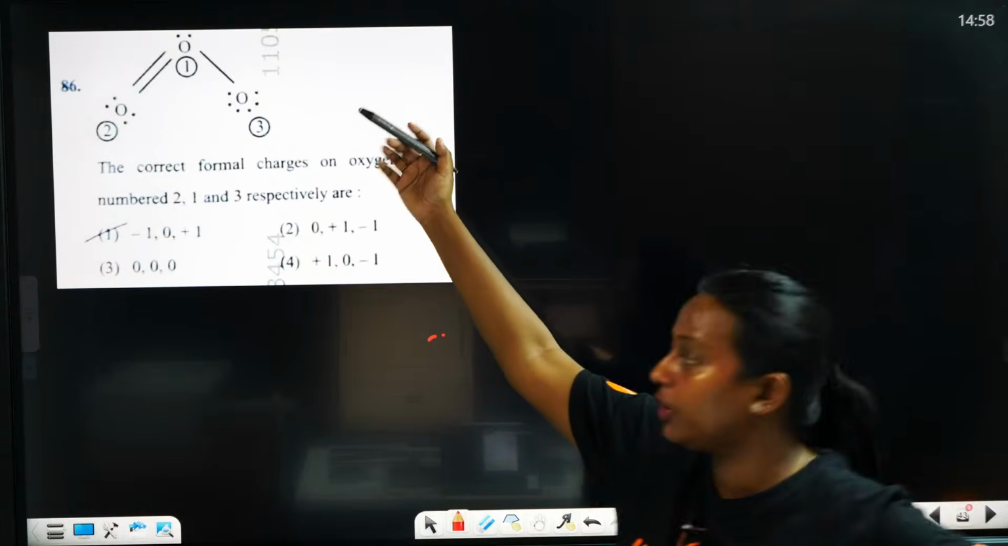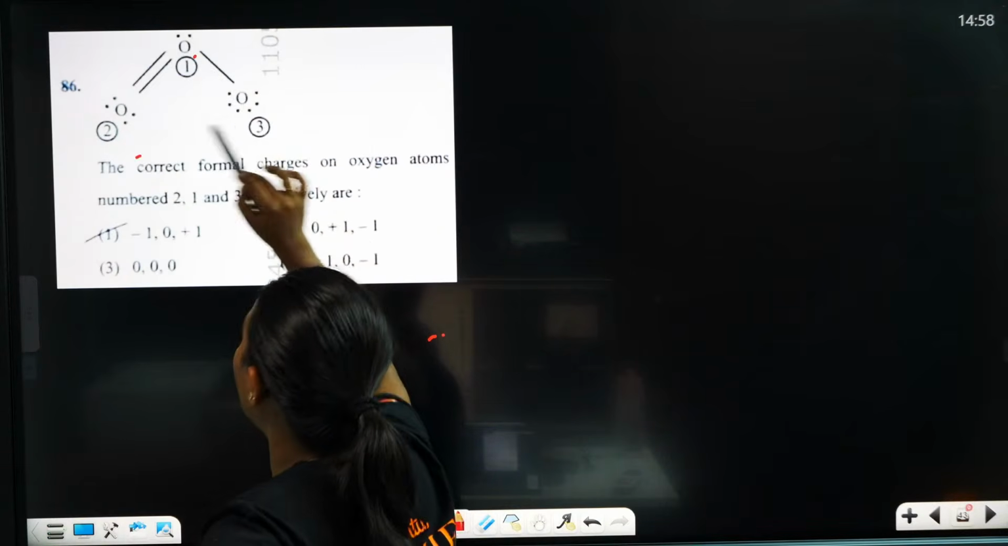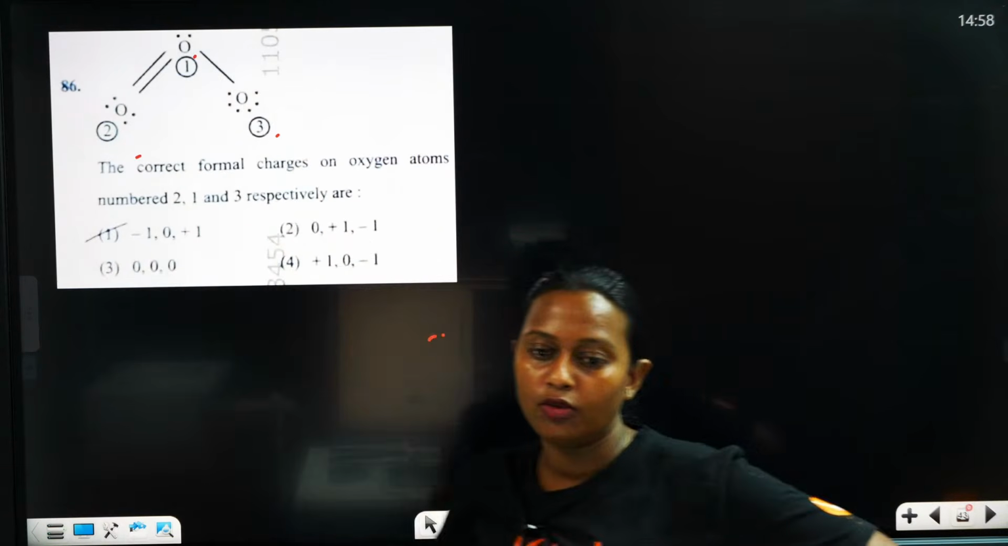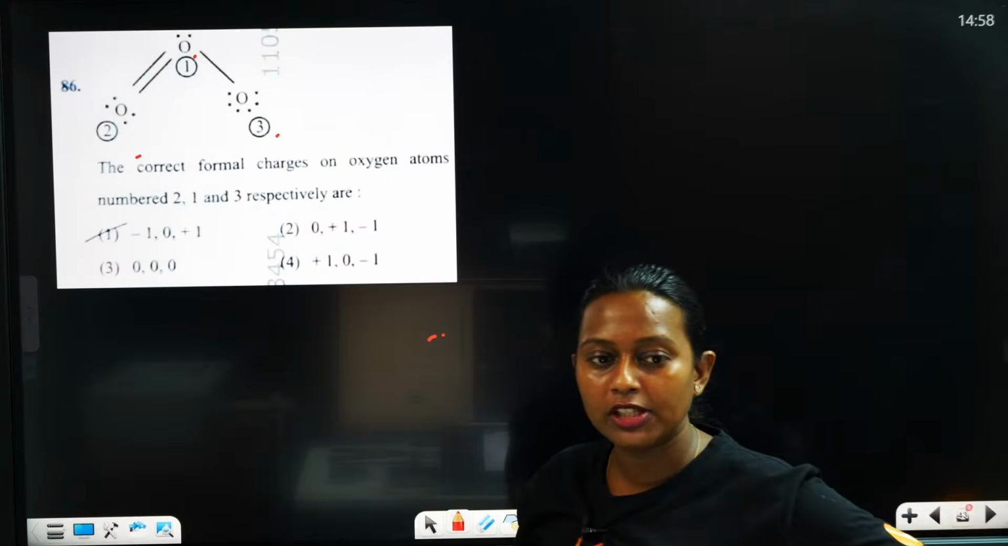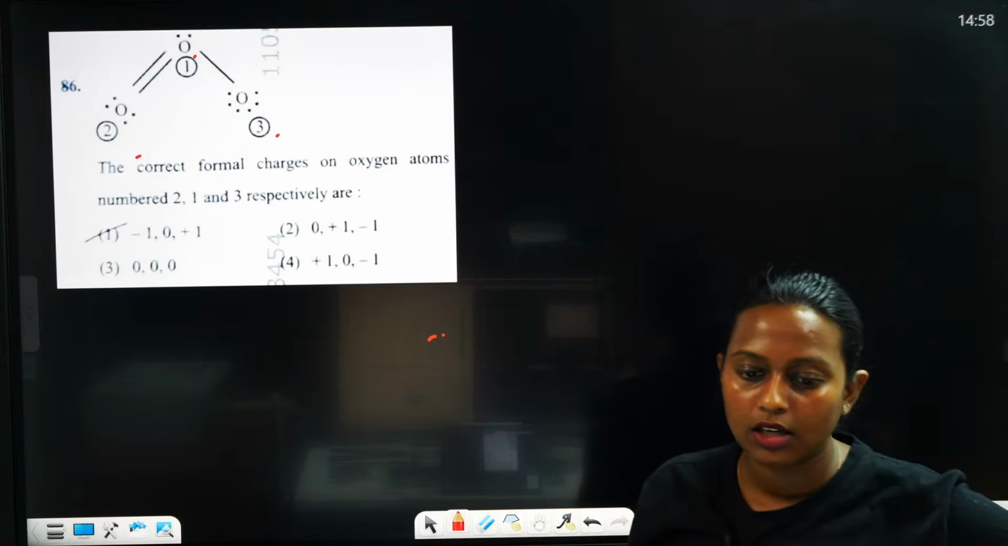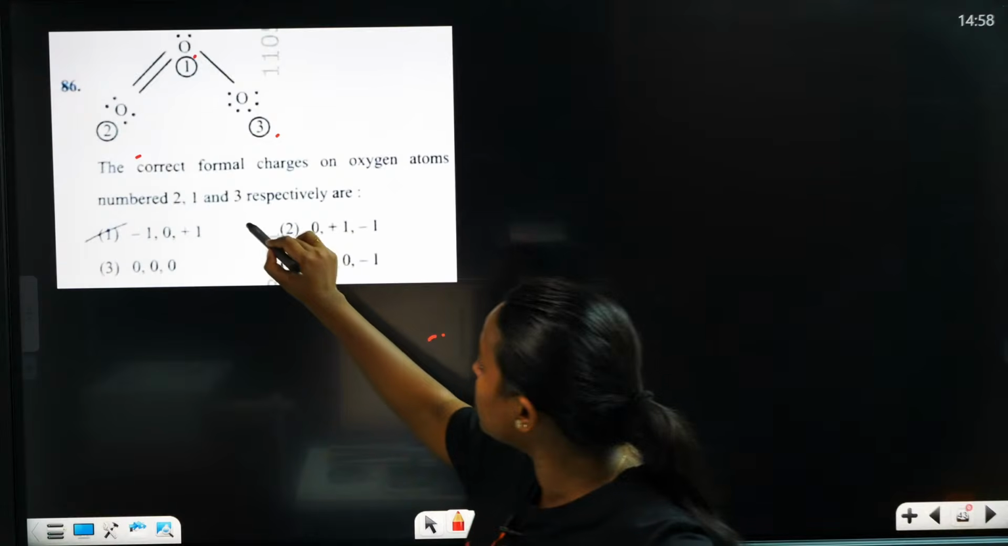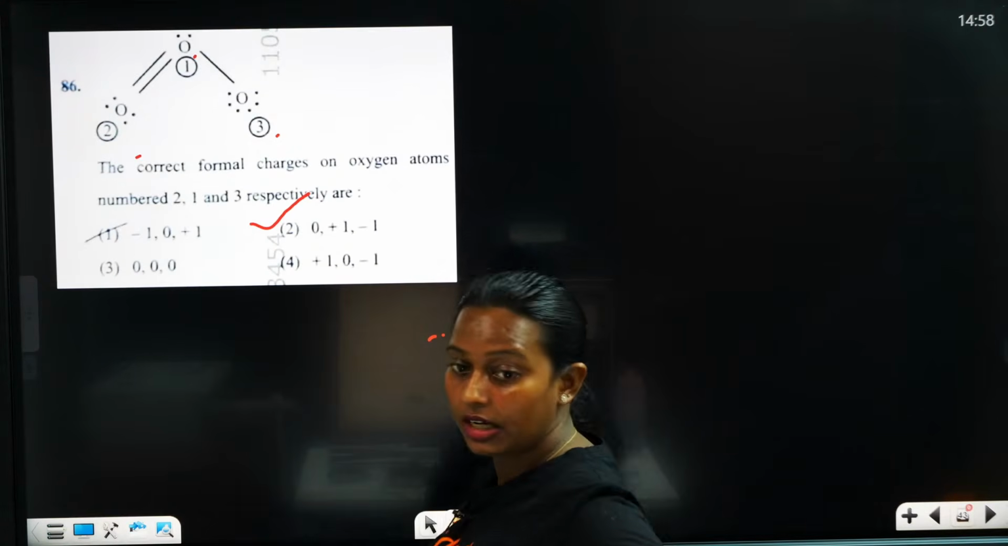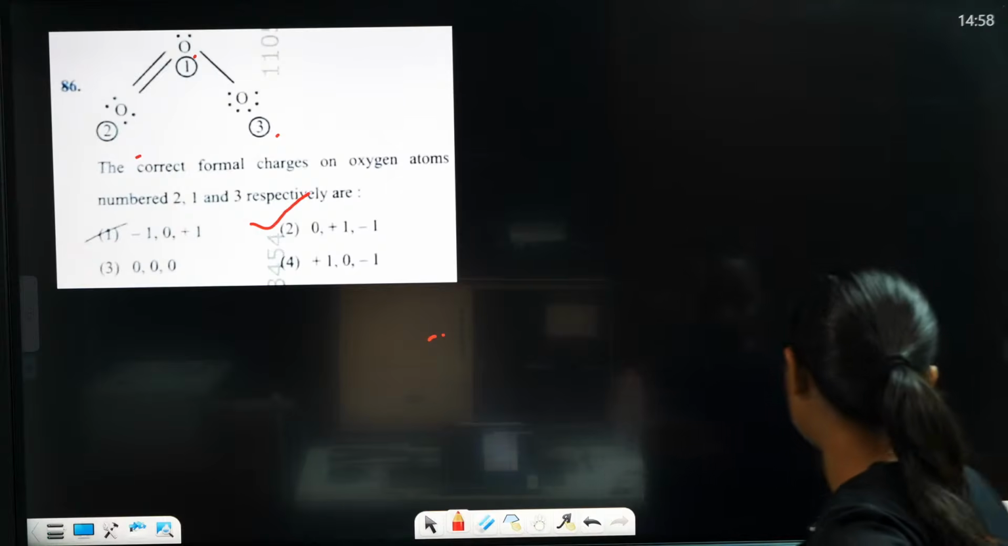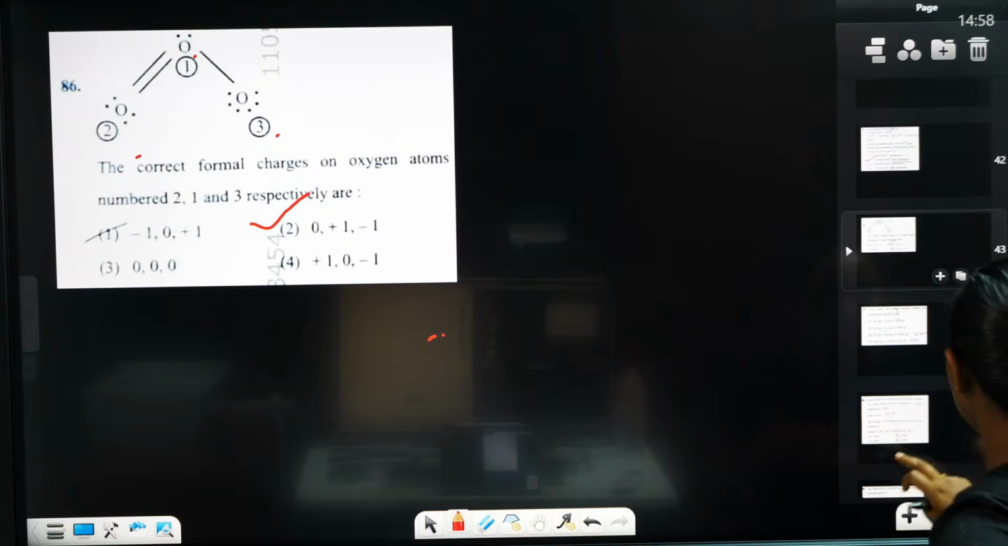So we can calculate, this is the first molecule, this is 2 and this is 3. So you should find the formal charge. So tell me, what is the correct answer? Actually, the correct answer is 2. Not 1, 2 is the correct answer. Okay, 81, 86, we reached 86.